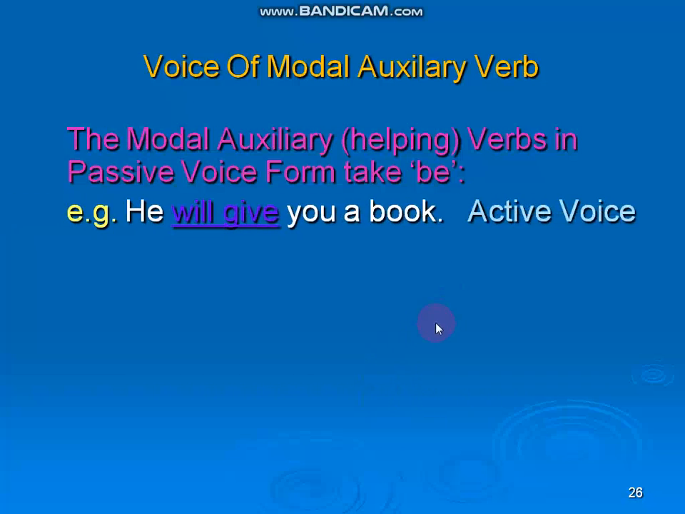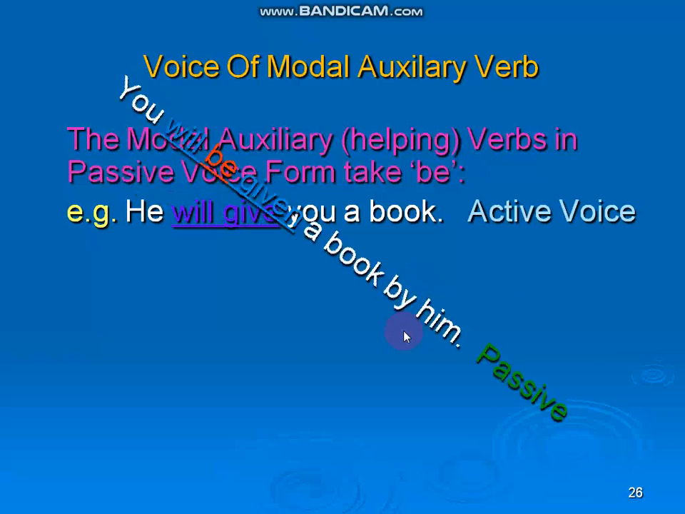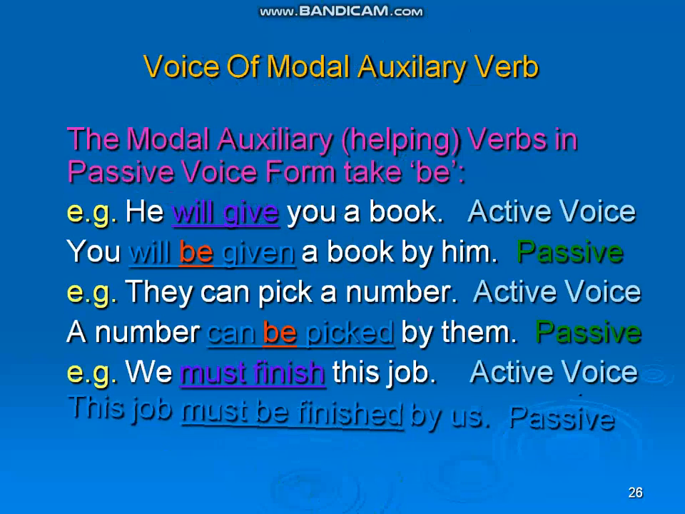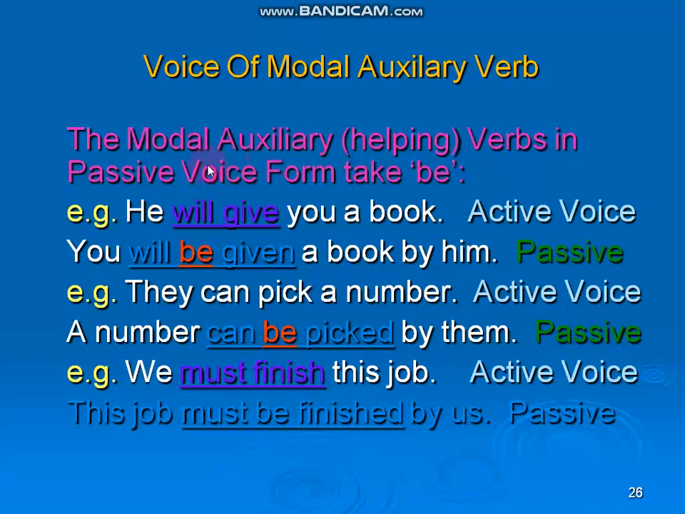Voice of modal auxiliary verb. In what way are changes there? The modal auxiliary or helping verbs in passive voice form take be. Example: He will give you a book, active voice. Now this sentence turns into passive voice in this way: You will be given a book by him. That means the use of be is there.